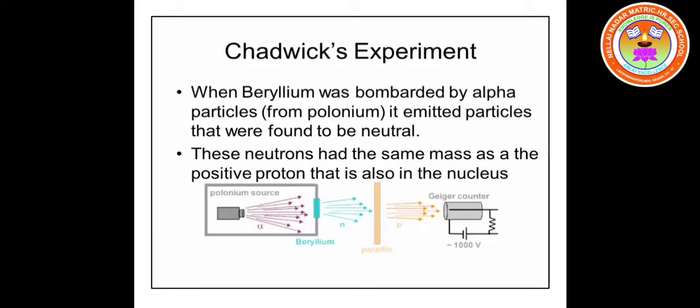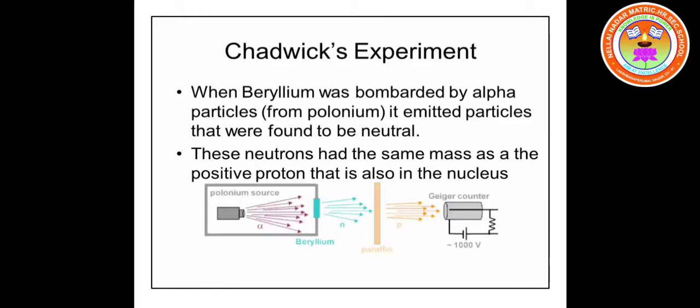Alpha particles are produced by radioactive elements like polonium and radium, so they act as a source for alpha particles. When these alpha particles were allowed to bombard beryllium, they produced a new particle having a mass similar to that of protons with no charge. Those new particles were discovered by James Chadwick as neutrons.